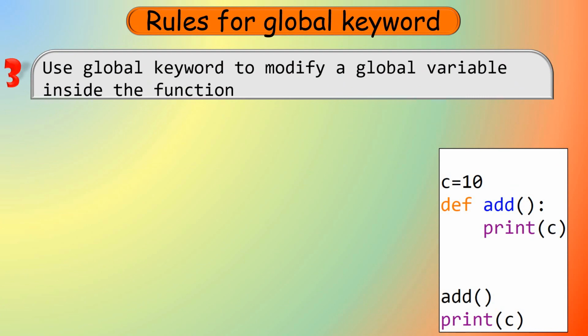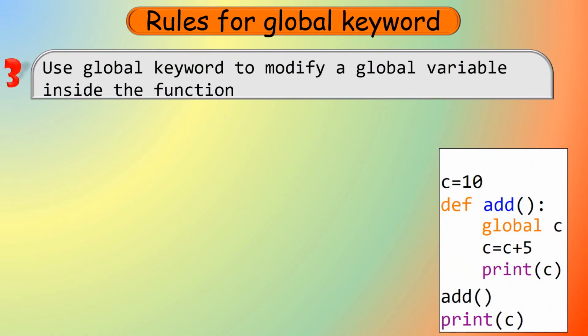So this is very true. Already I have discussed in the Python IDLE about global scope. If you want to modify a variable inside the function, here the global variable is C. To modify C inside the function, you have to use the global keyword. Look at the body of the function. Here I want to increment C by 5.